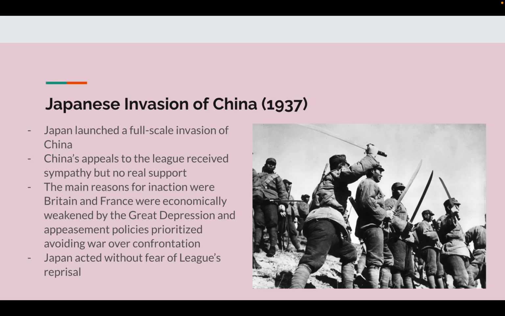Japanese invasion of China in 1937. Japan launched a full-scale invasion of China. China's appeals to the League received sympathy but no real support. The main reasons for inaction were that Britain and France were economically weakened by the Great Depression, and appeasement policies prioritized avoiding war over confrontation. Japan acted without fear of the League's reprisal.